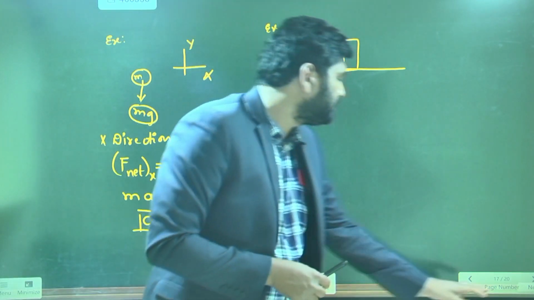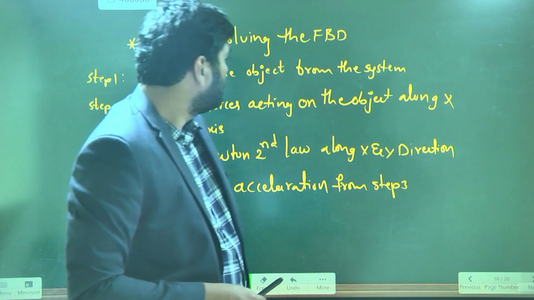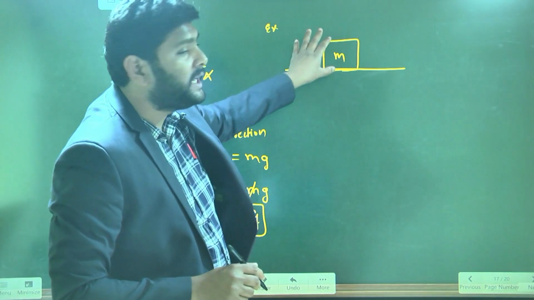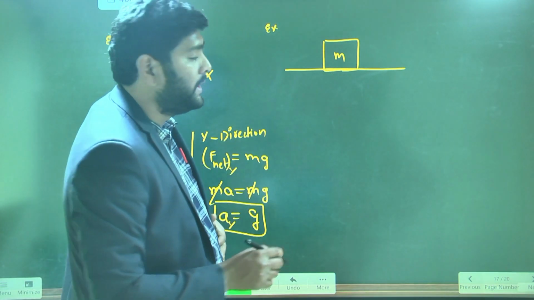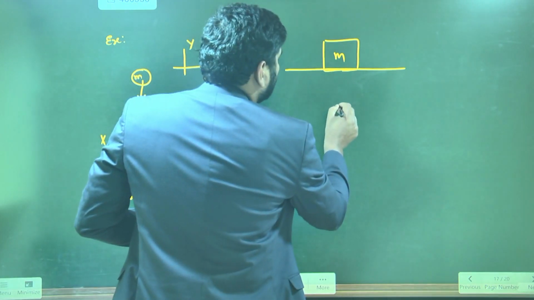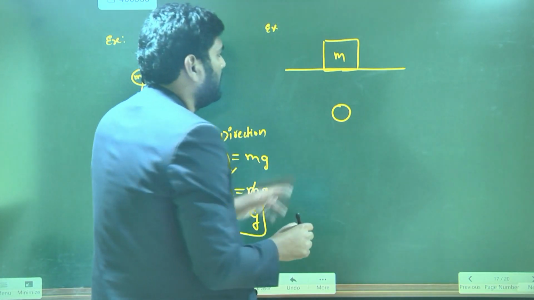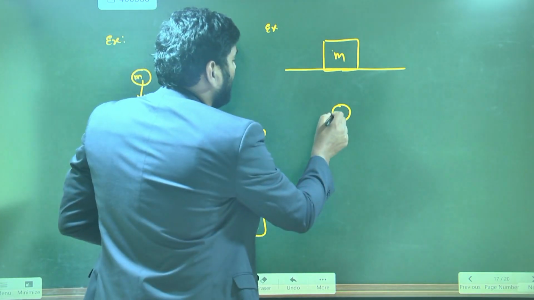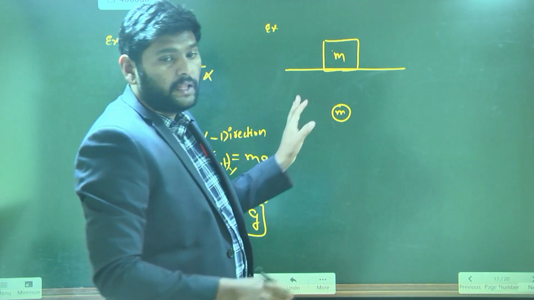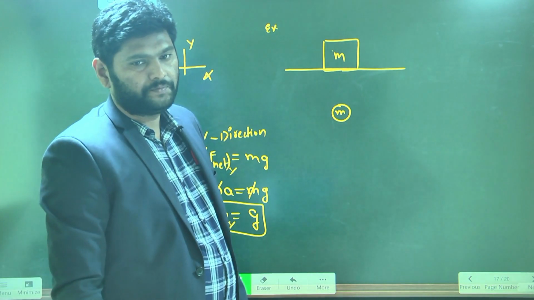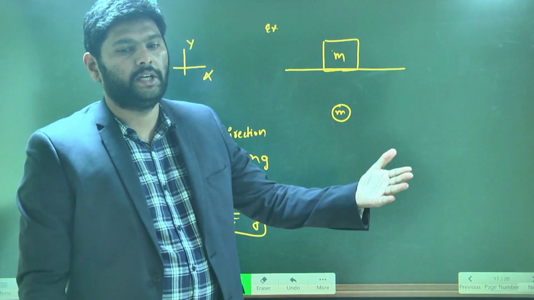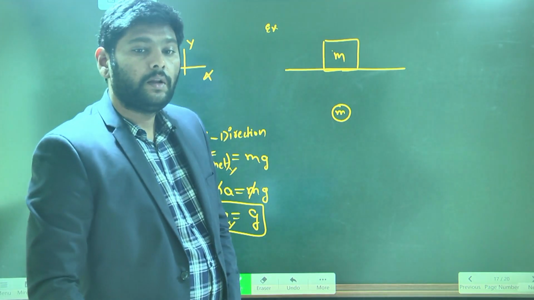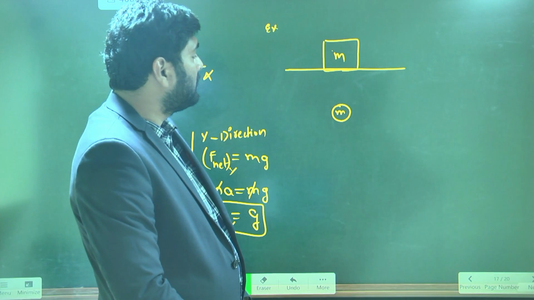First step, isolate the object from the system. Very good. Actually here, this object is on the ground. Since we can isolate, I am isolating. This is the way I isolated. This mass I am representing this way. How much mass is this having? M. After the completion of isolation, what are we supposed to do? Next step, show forces acting on the object along y and x axis.